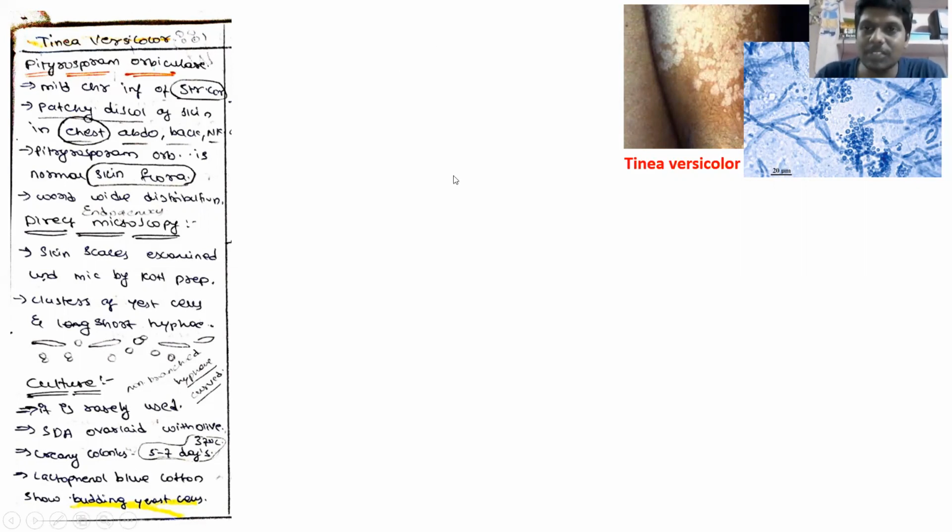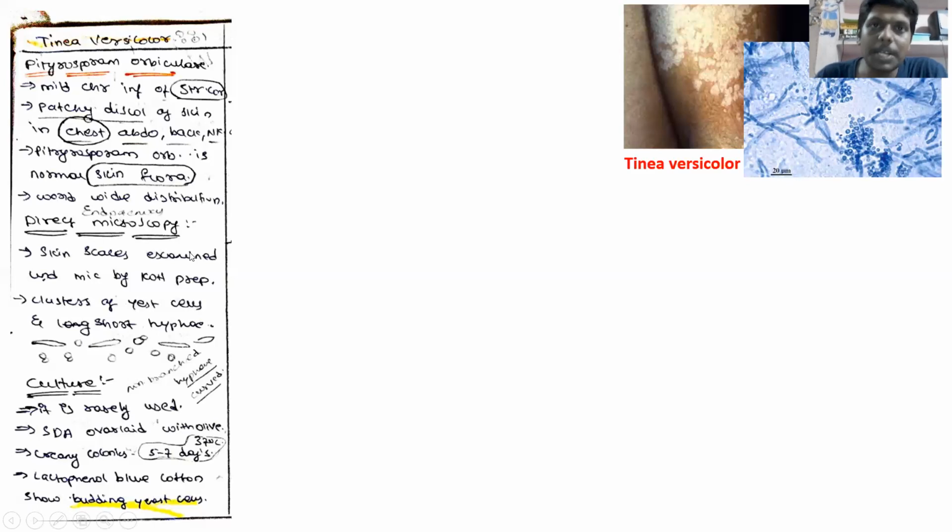Tinea versicolor is a disease characterized by decolorized skin patches on the non-hairy part of the skin. It is a mild, chronic infection of the stratum corneum. They cause patchy discoloration of skin in the chest, abdomen, back, and neck. Pityrosporum orbiculare is part of the normal skin flora of our body. It is present everywhere on our skin, so it is worldwide distributed.